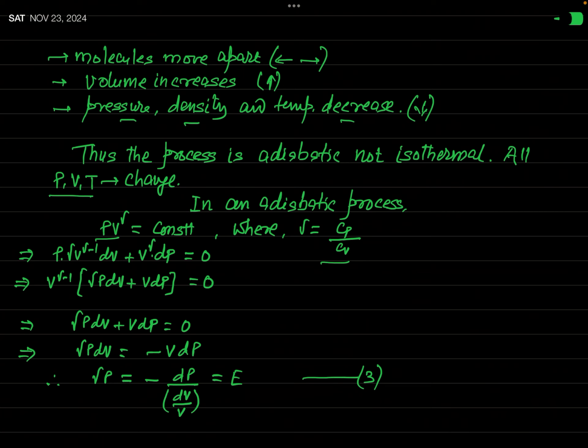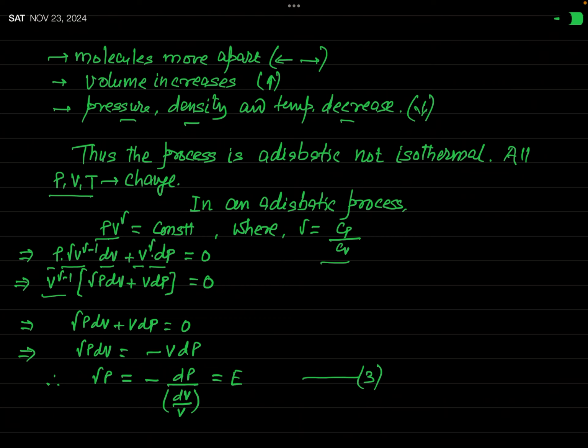Okay. Now again let us take the differential of this equation on both sides. So when you take the differential, you will take P times the differential of V to the power gamma, and the differential of V to the power gamma will be gamma times V to the power gamma minus 1 dV, plus now V to the power gamma times dP equal to 0.